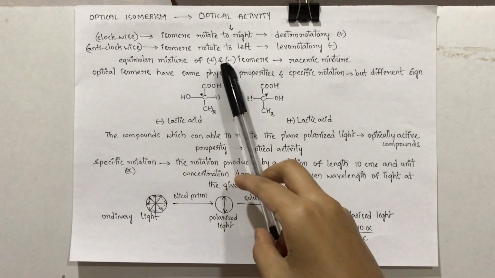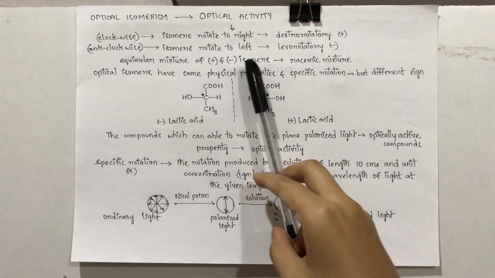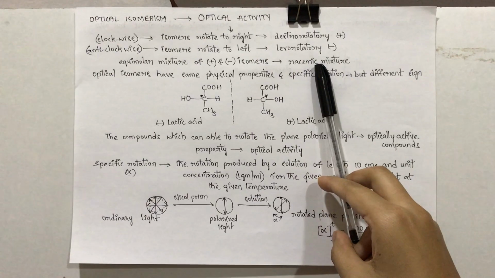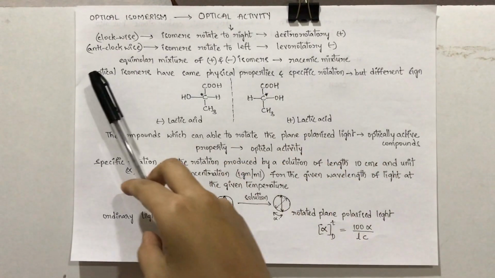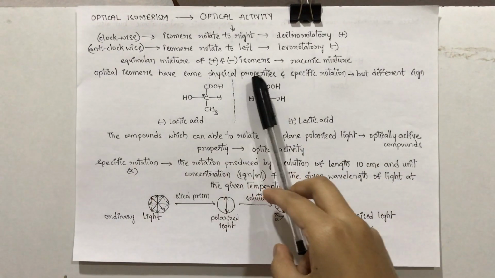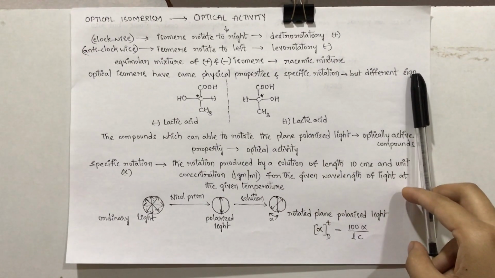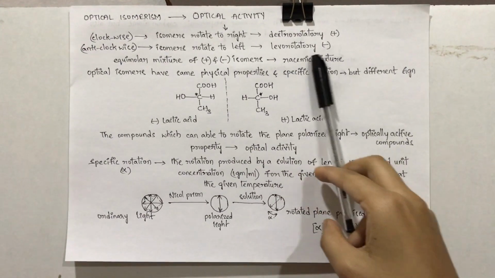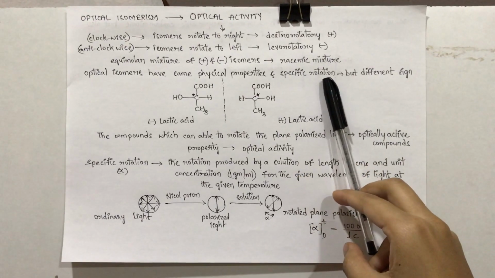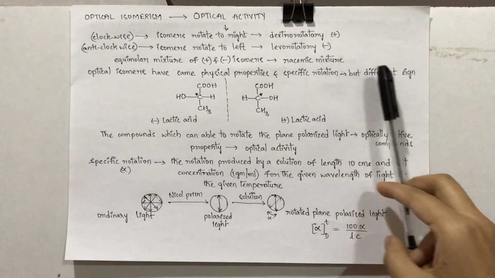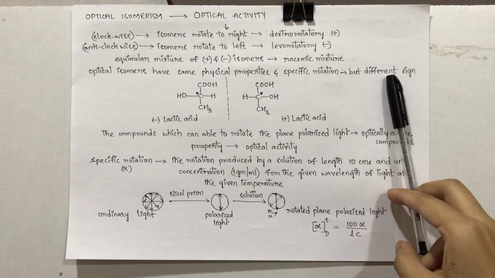The equimolar mixture of both plus and minus isomers is called a racemic mixture. Coming to the properties, optical isomers have the same physical properties and specific rotation, but they differ in sign. That means the degrees at which it is rotating to left or right will be the same, but the difference will be only in the sign.